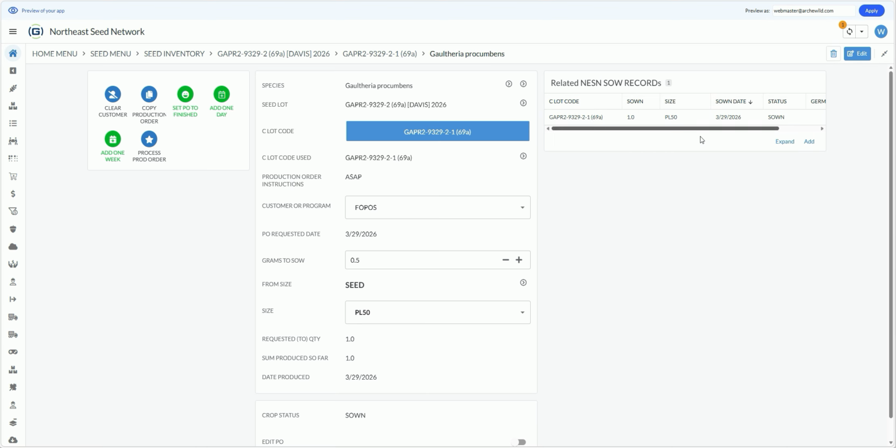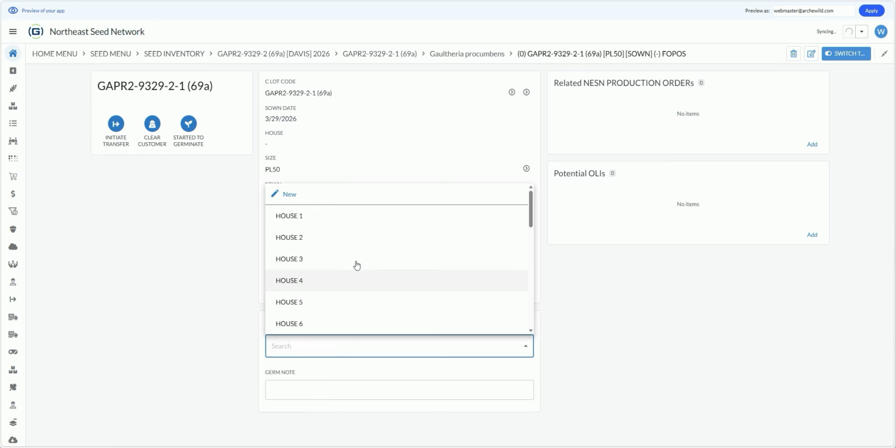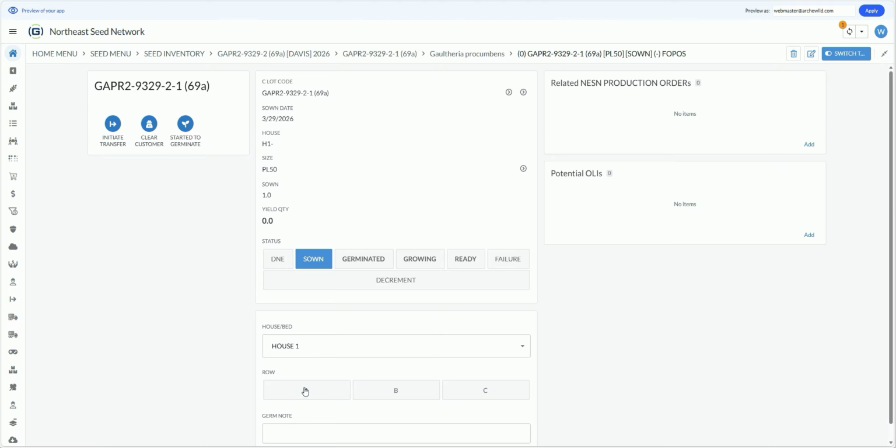So now you have a sow record, which indicates, if you click in, what was sown exactly. So there's the C lot code, how many, 1 flat of a PL50, its status is sown. Now to complete this, I am going to say that the flat was put into house 1, row A.